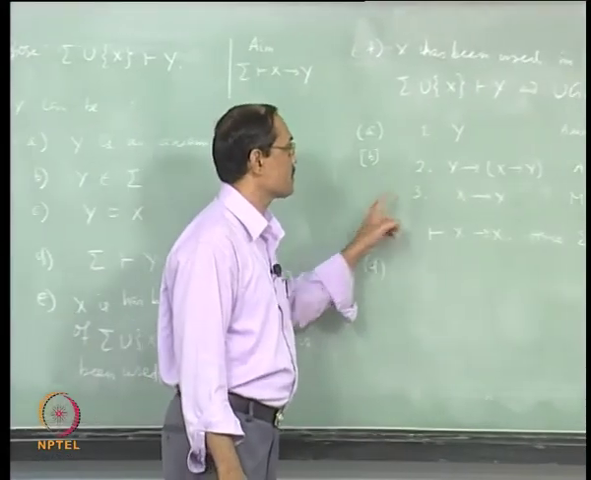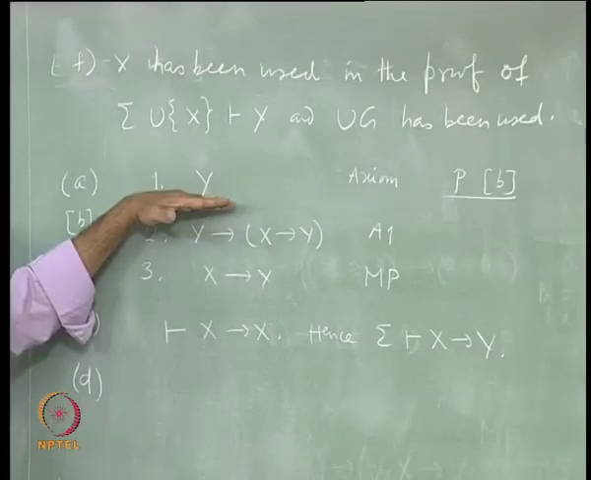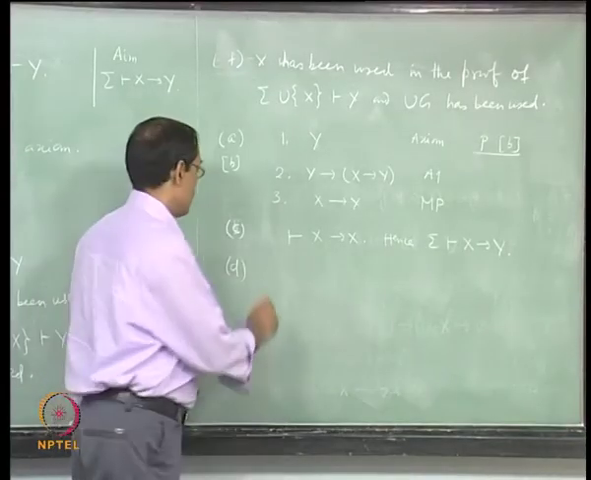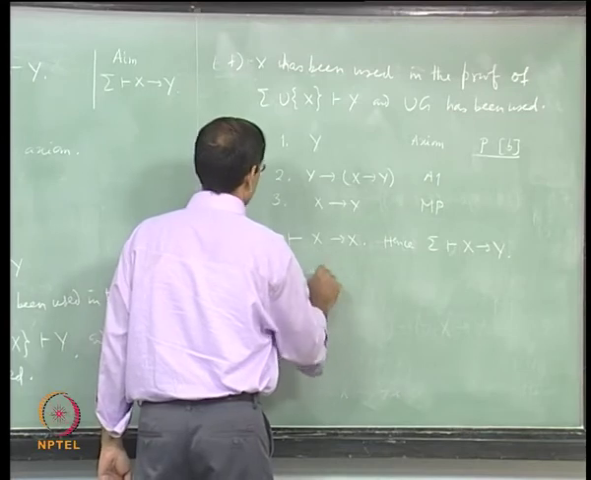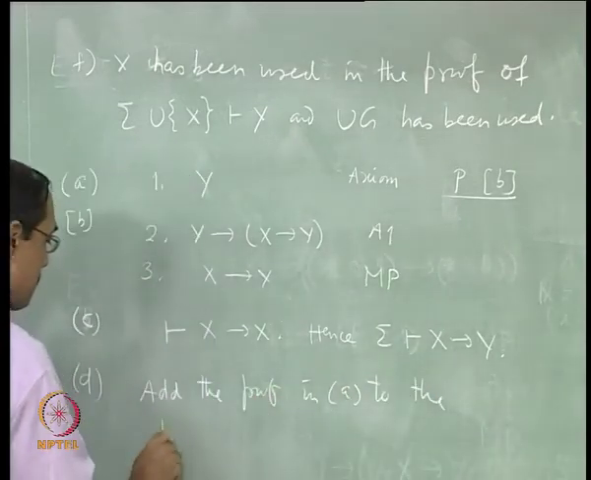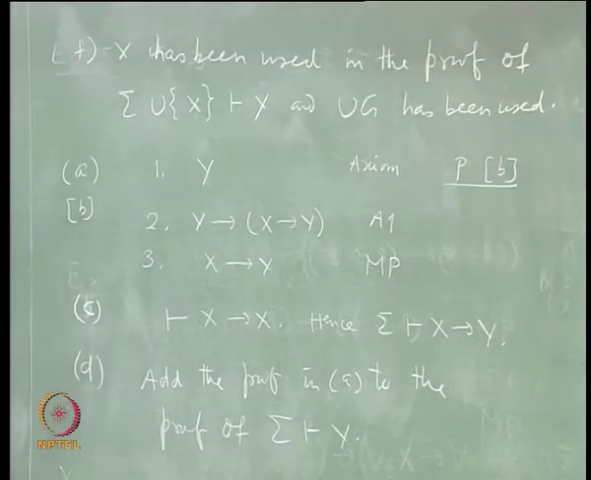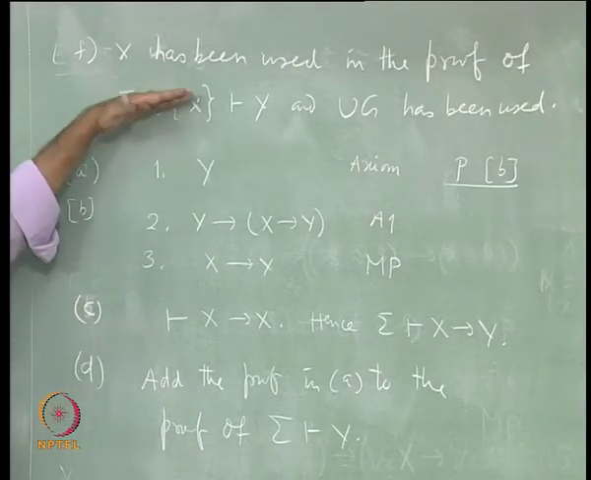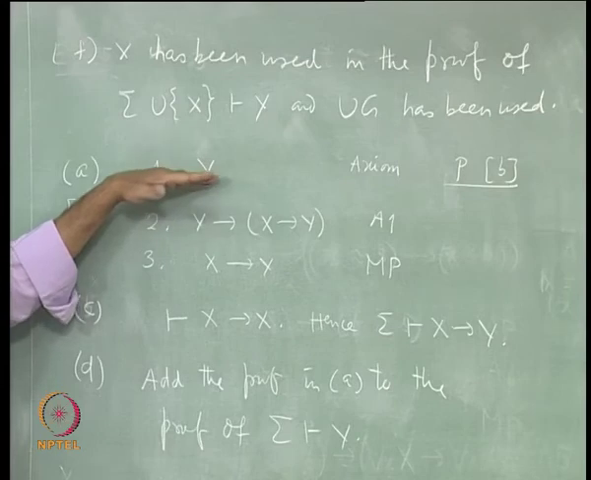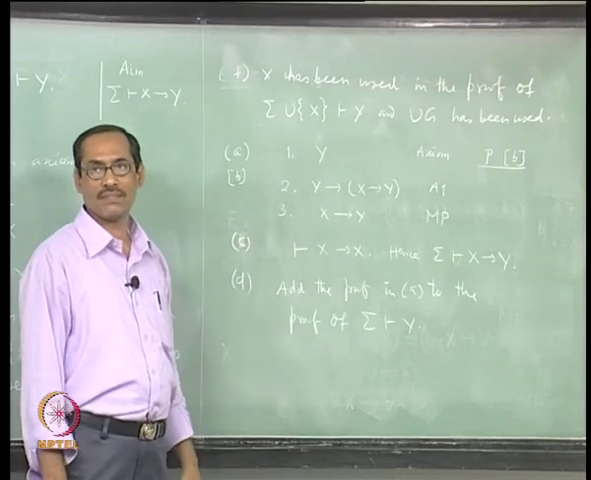If sigma entails y, then you have another proof up to this line y, where only premises from sigma are used. Then add the proof in A to the proof of sigma entails y. Y is the last line of that proof. Then continue this way, you get sigma entails x implies y. That is all.